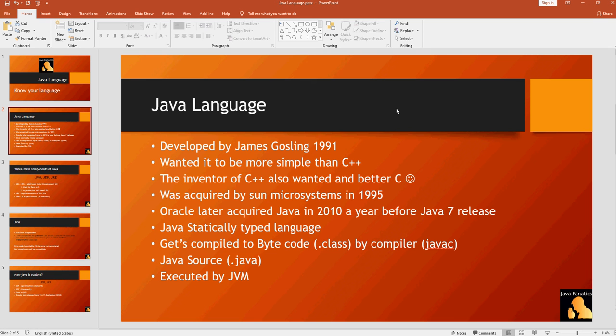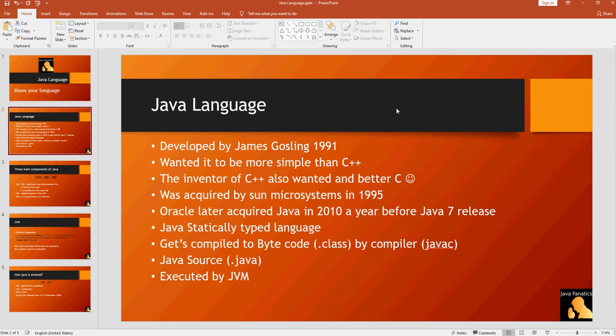Another thing that I found to be funny is that even C++ itself, when it was invented, the guy who invented it wanted to have a better C because C also had its own problems. So we see, guys, that when a new language is developed, it has more good features which the old language didn't have.